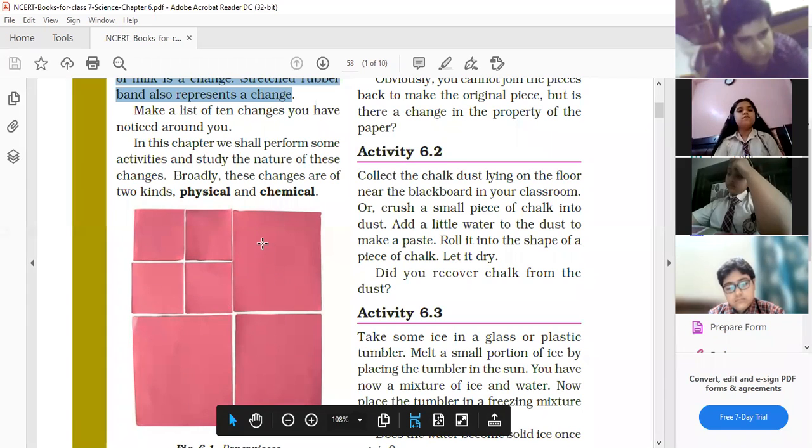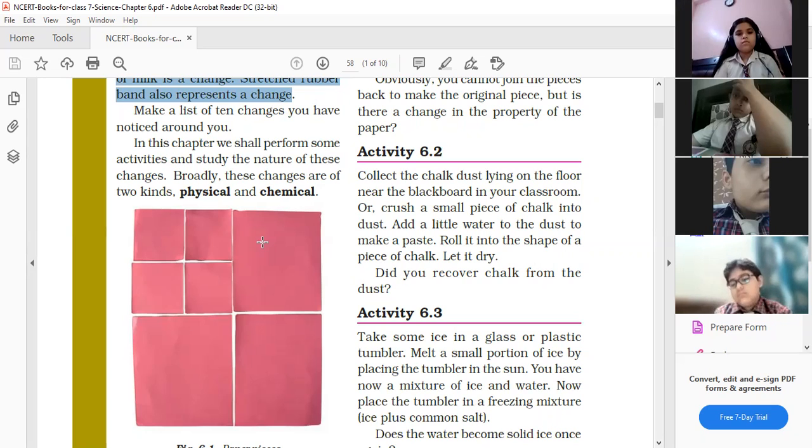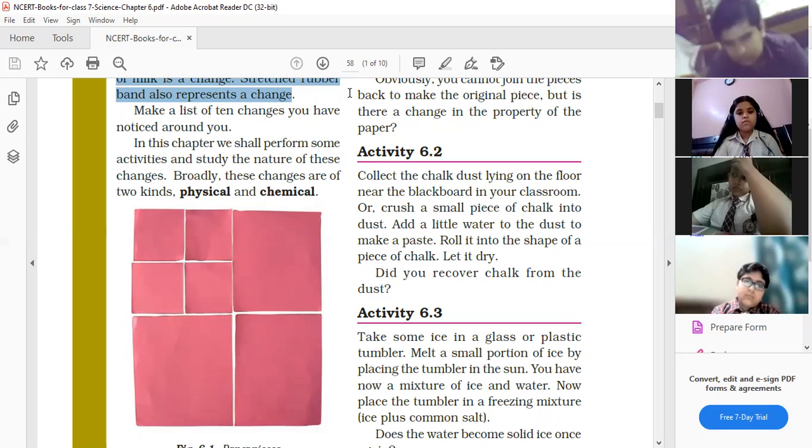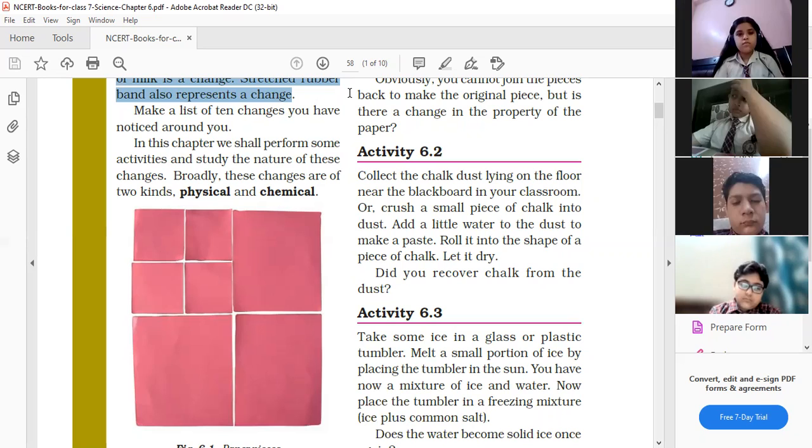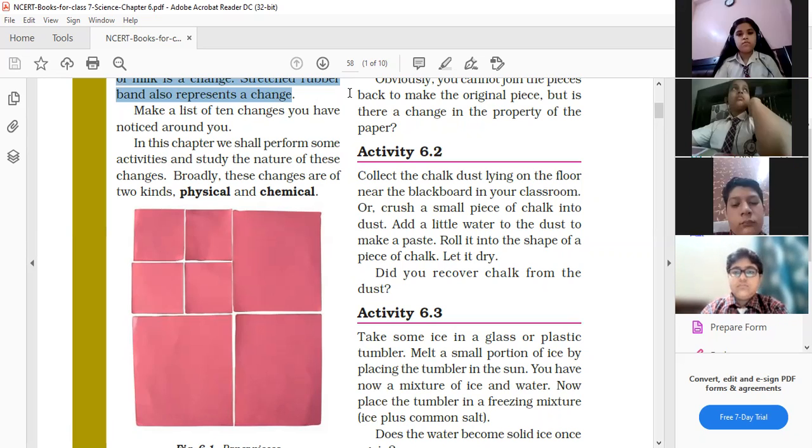So this is an example of a physical change. Only the size of the paper has changed. So children, I want such kind of activities from your side. Tomorrow, I want everyone to show me the activities of physical change. So many activities are there around you. So you can show me those activities. Clear?